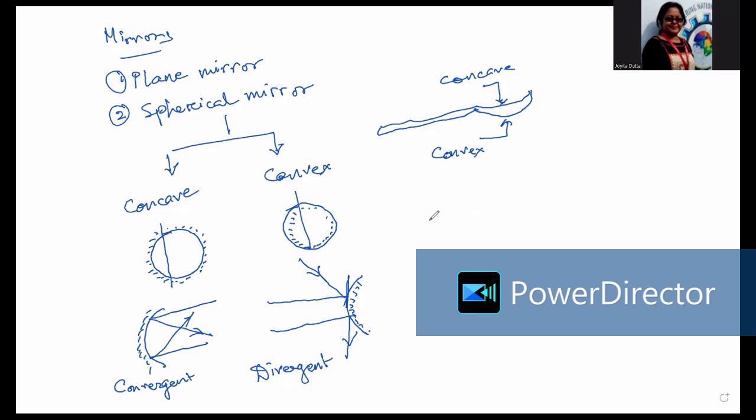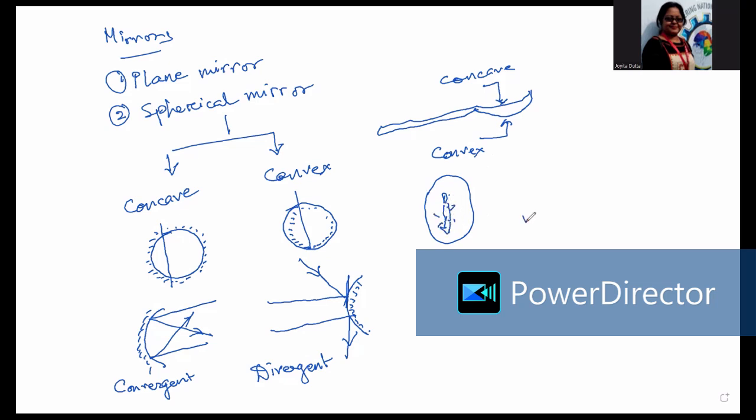Now we will go ahead. You can just take a spoon and see your face in that spoon. On the back side of the spoon, you can see your image to be very thin, and you can see your image to be erect.